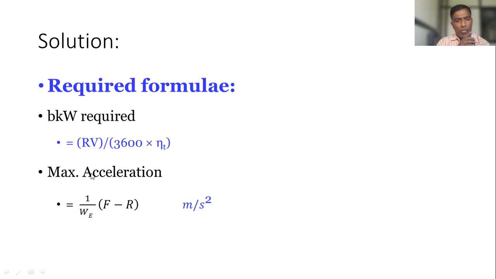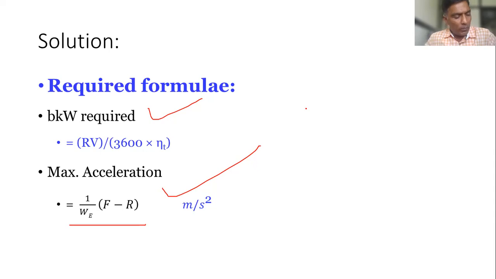So this formula we have already studied. Then this one for DKW. So these two formulas are required.